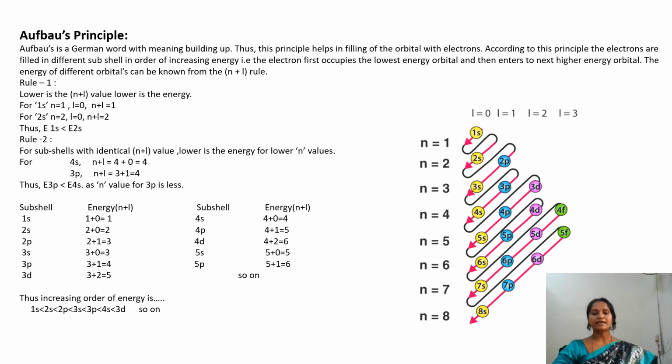Then these are the subcells. Here is the arrangement of 30 electrons from hydrogen to zinc in these subcells in order of increasing energy, following Aufbau's principle, or the n plus L rule.